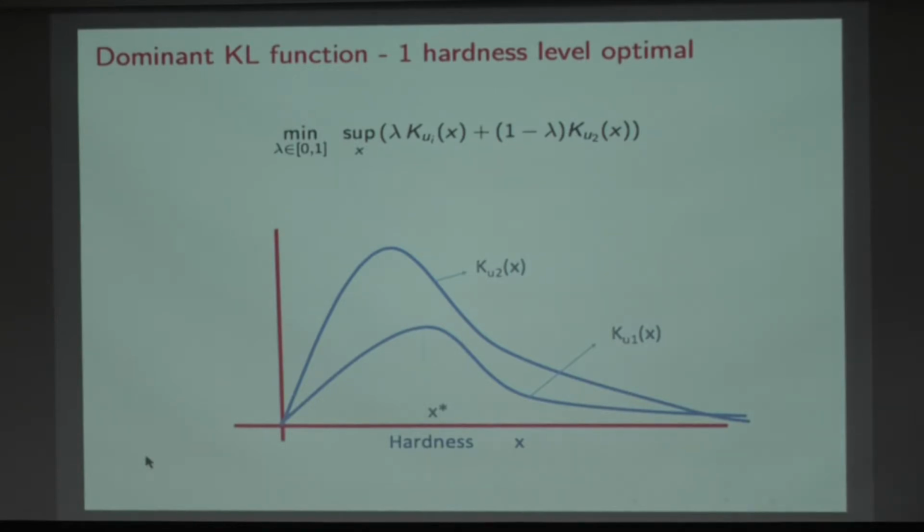So all I'm saying right now is as follows. What I've done is I have said, if I ask questions at level x, what's the Kullback-Leibler separation with threshold U1, and what's the Kullback-Leibler separation with respect to U2? So I get these two values.